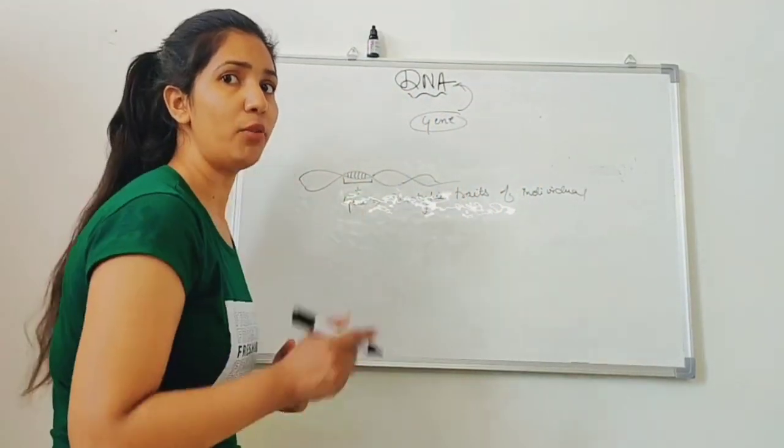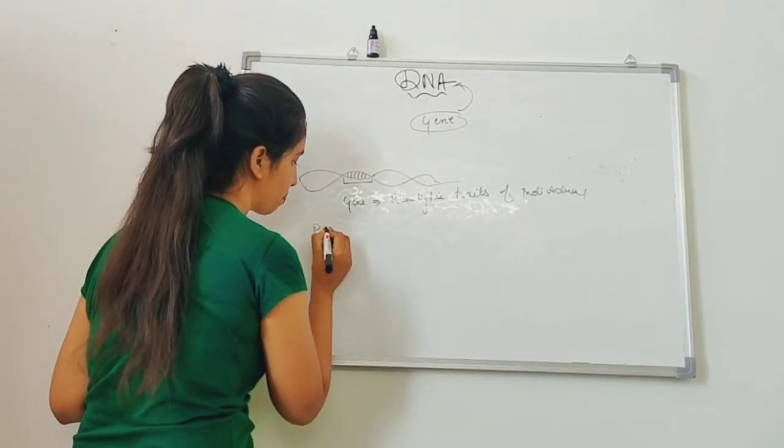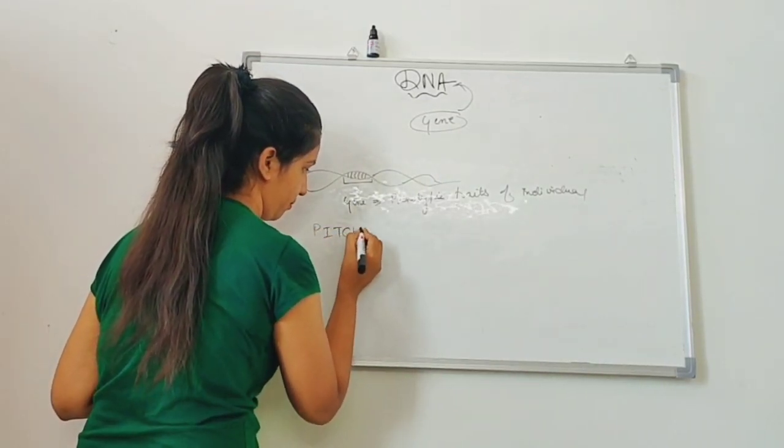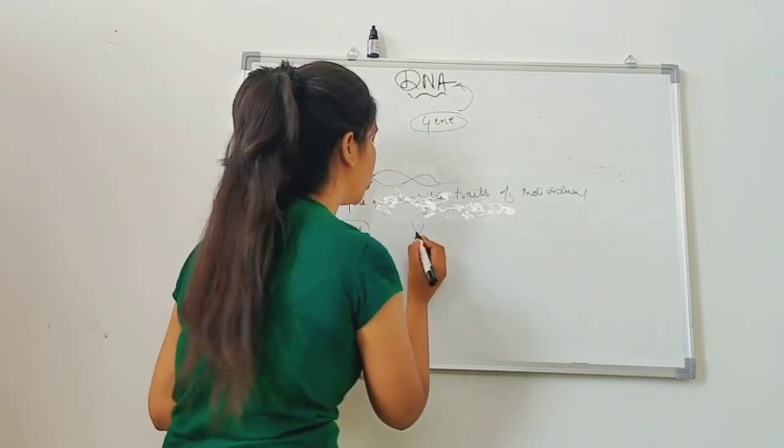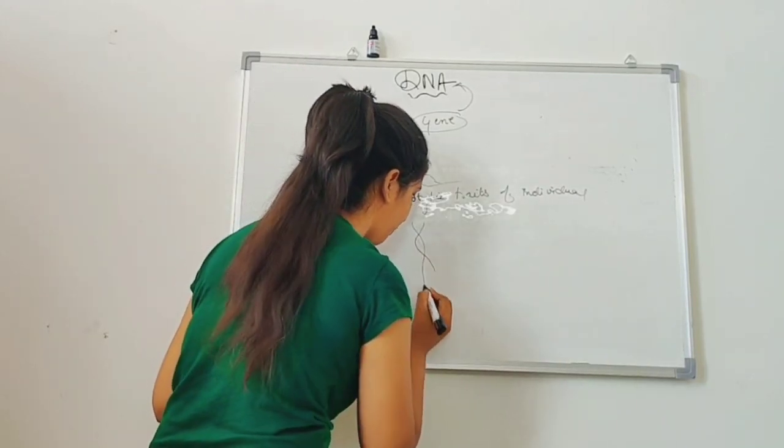Now we discuss two more terms. What is pitch? As I told you, DNA is a double helical structure.